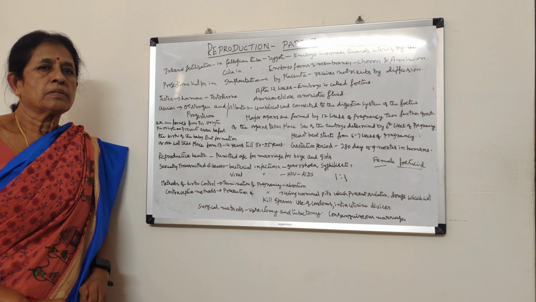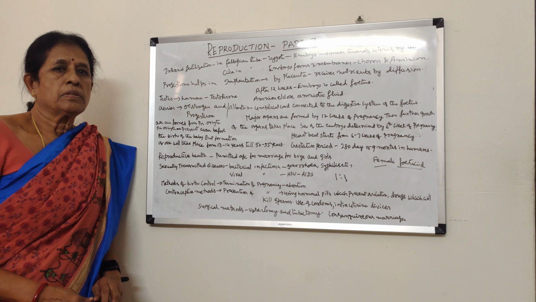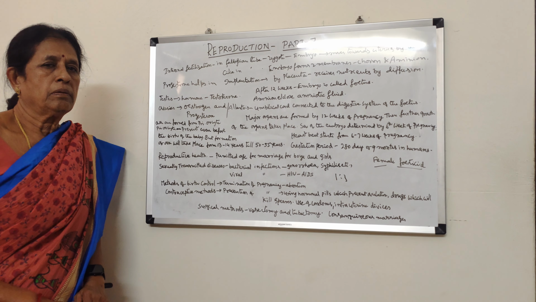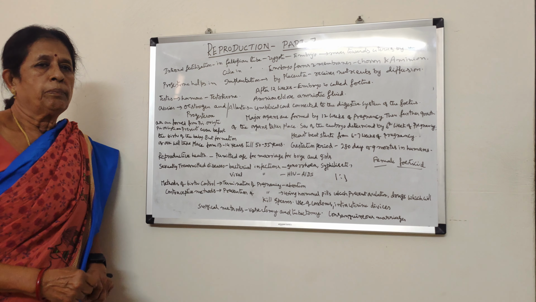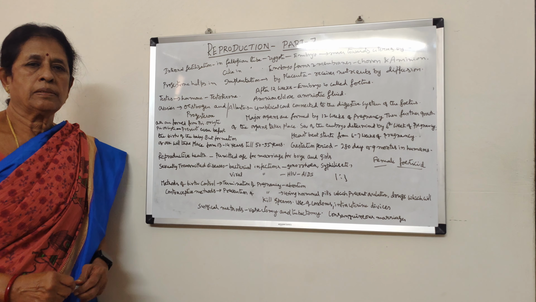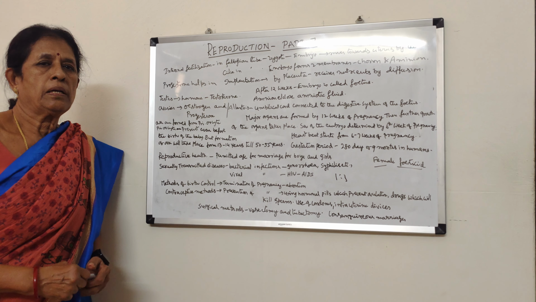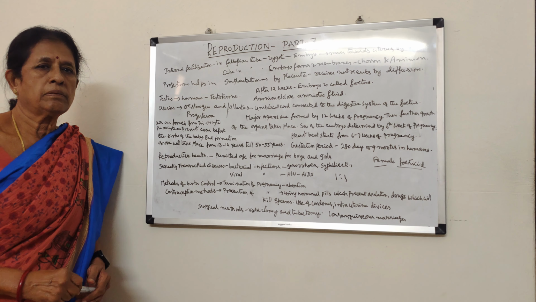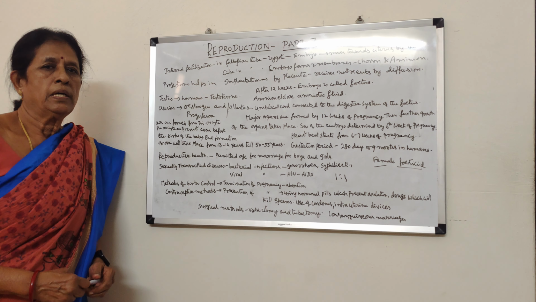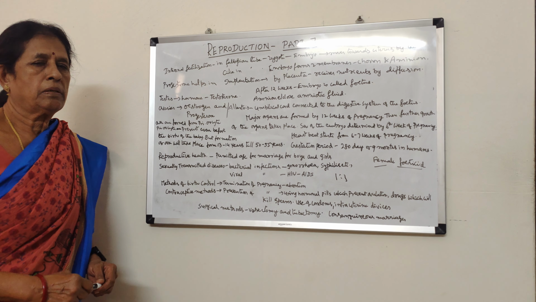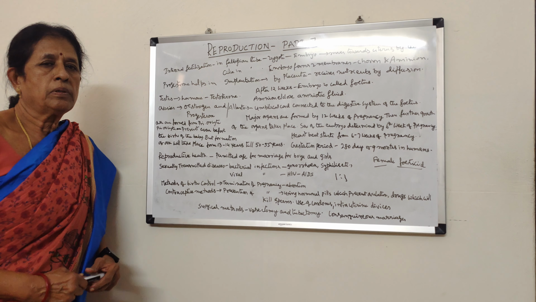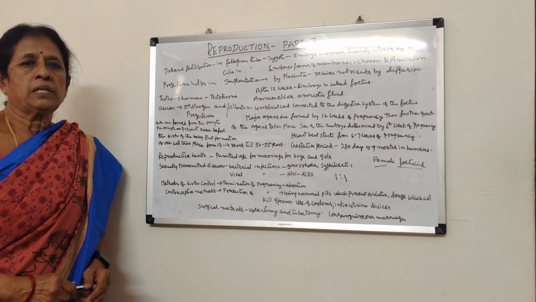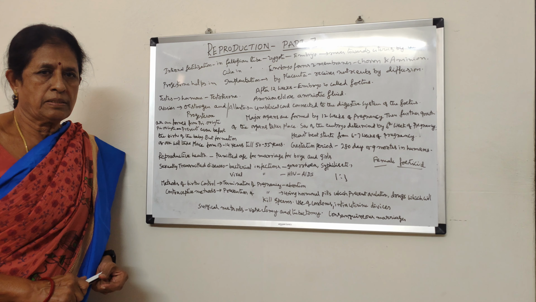In the previous class we have studied about the reproductive system in man, male and female reproductive systems. Let us have a quick look. So man is a unisexual organism. That means male and female organisms are present in separate individuals, with male and female reproductive organs. And in the male reproductive system, a pair of testes are associated with glands and also a duct system.